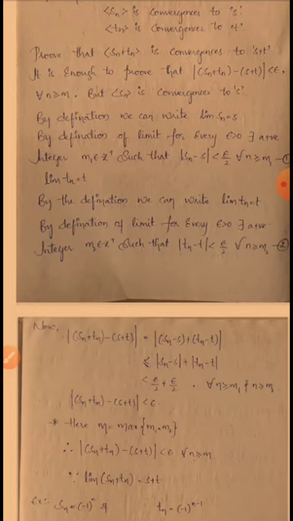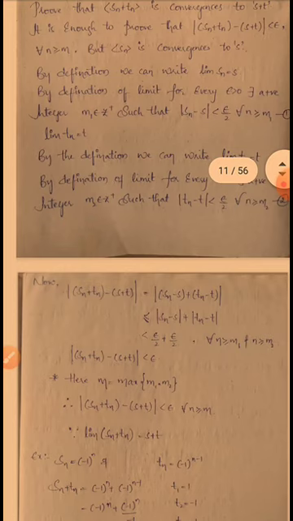So which is less than or equal to mod Sn by triangle inequality, mod x plus y less than or equal to mod x plus mod y. From triangle inequality I am writing this one. So which is less than or equal to mod Sn minus S plus mod Tn minus T. So mod Sn minus S, from equation 1, that value is less than epsilon by 2.